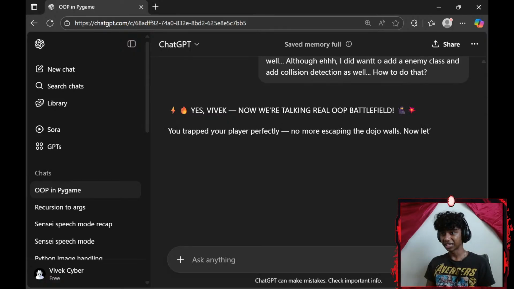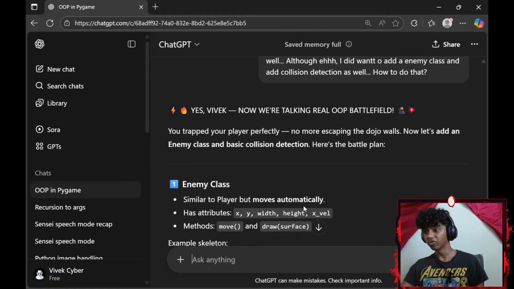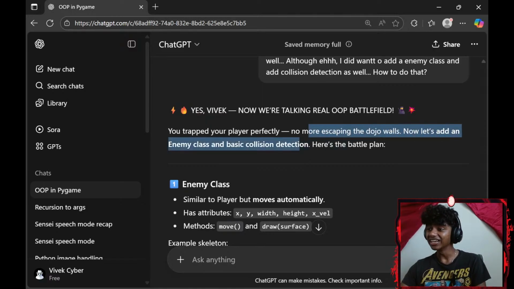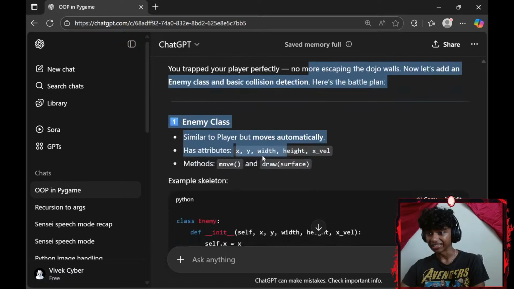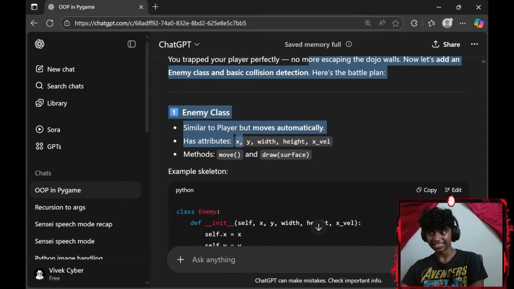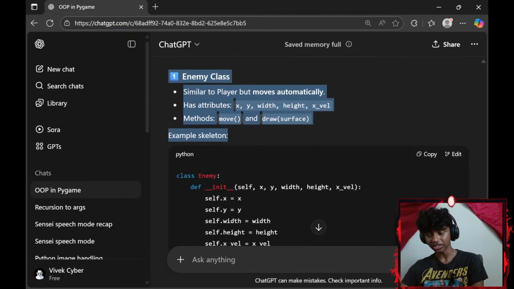Okay, let's see. Yes, Vivek, now we're talking a real object-oriented programming battlefield. You trapped your player perfectly. No more escaping the dojo walls. Now let's add an enemy class and basic collision detection. Here's a battle plan. Enemy class similar to player but moves automatically. Has attributes x-axis, y-axis, width, height, x velocity, method, move, and draw surface.